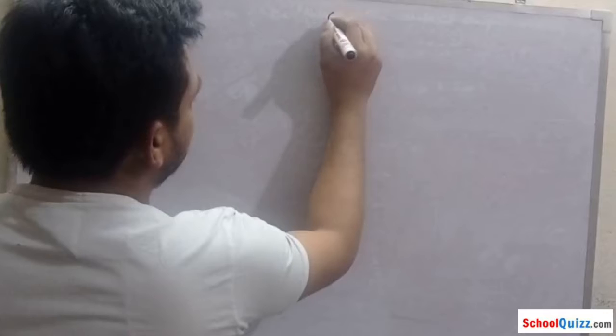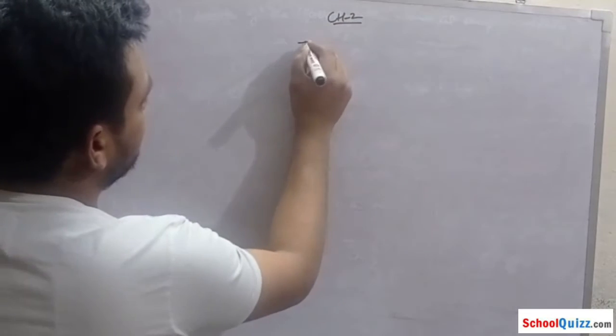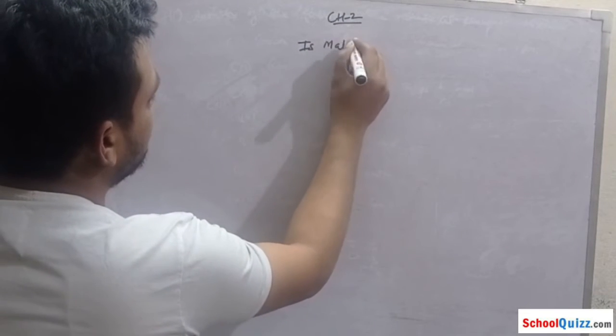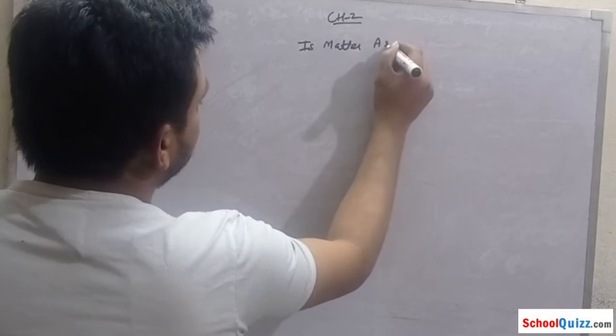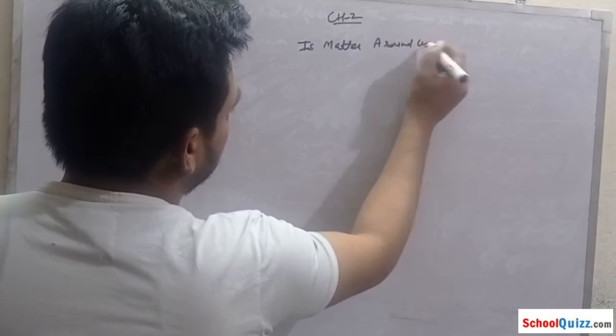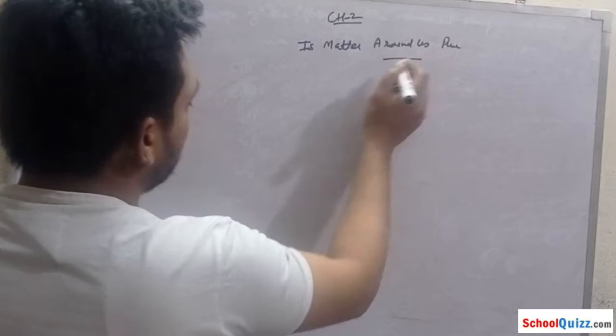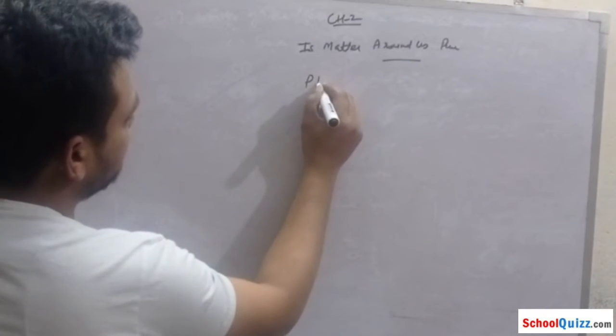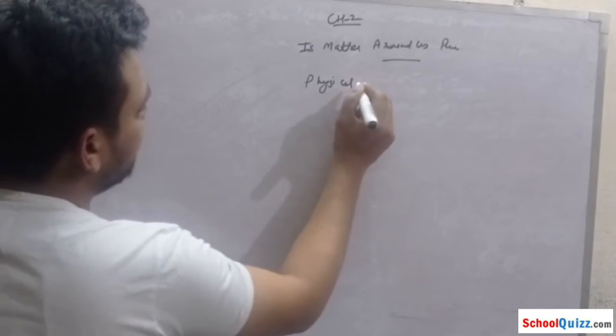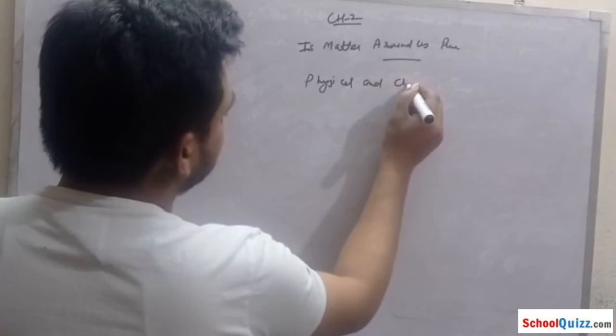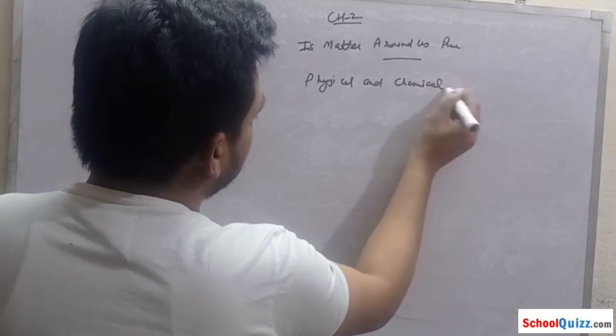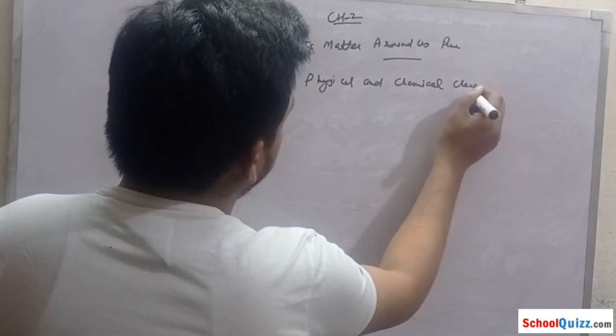So let's start chapter number 2, Is Matter Around Us Pure. Today we will discuss our topic, physical and chemical changes.